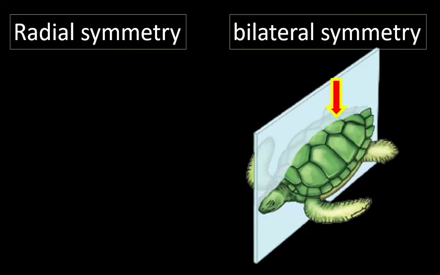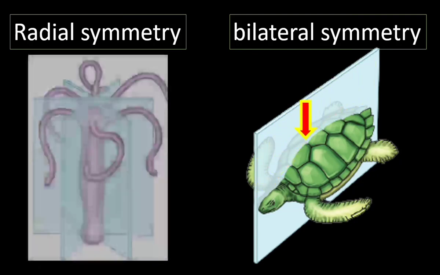Only one cut divides the animal into two equal parts. Human beings show bilateral symmetry. Fishes, birds show bilateral symmetry. In bilateral symmetry, the body parts are arranged on the left and right side of the central axis.